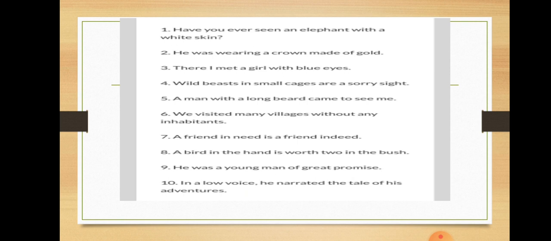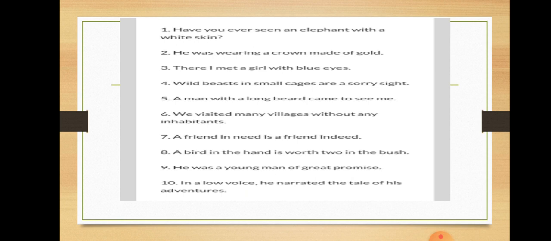Now I have prepared a worksheet for you. There are 10 example sentences given here. What you have to do is find the adjective phrases in this exercise. For example, number 1, let me do it for you. Have you ever seen an elephant with a white skin?